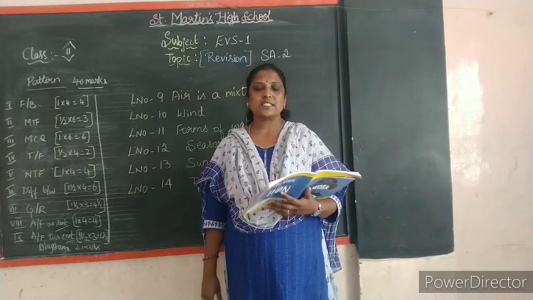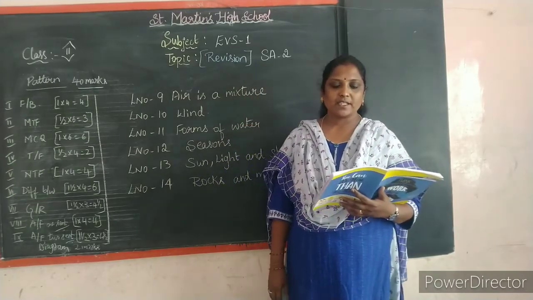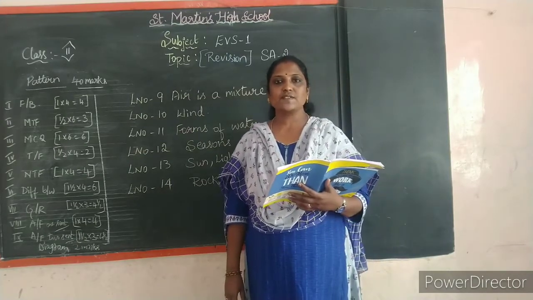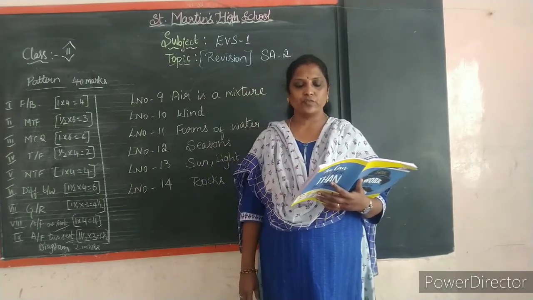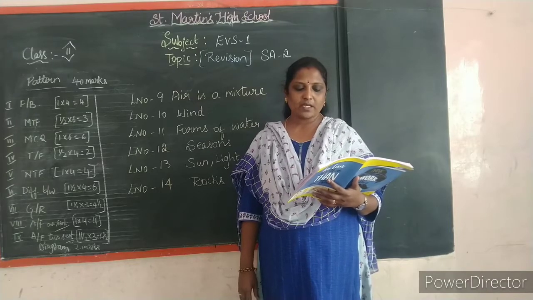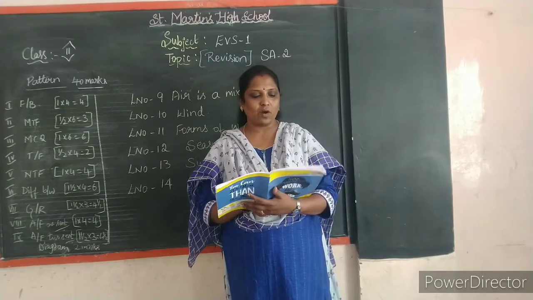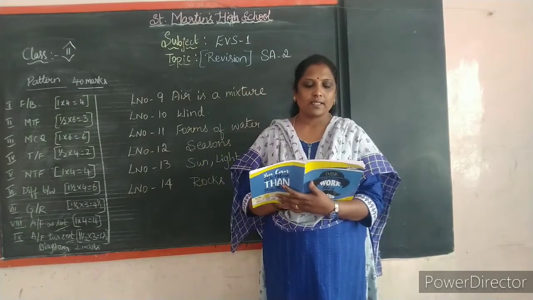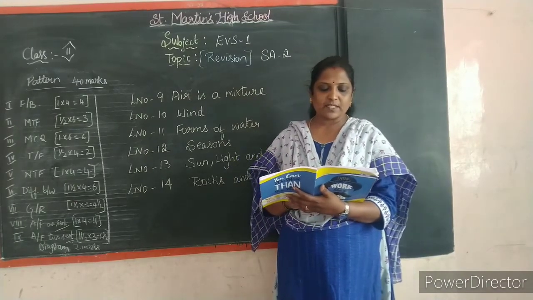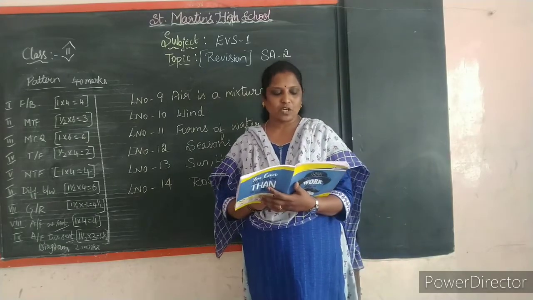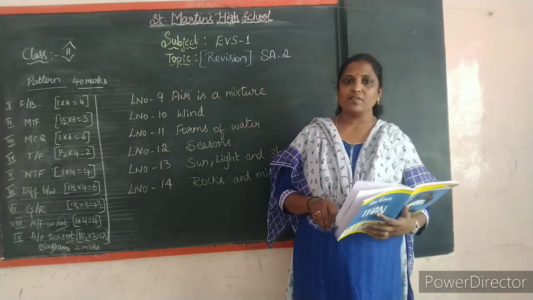Next is, how is shadow formed? The shadow is formed when the light is blocked by an object. Three uses of sunlight: it helps clothes to dry, it kills germs, plants make food with the help of sunlight. When is your shadow longer, children? During morning light the shadows will be long. Why does the sun look so small? The sun looks so small because it is very far away from us. Why can we not see our shadow in the dark? Because no shadows are found in the absence of light.